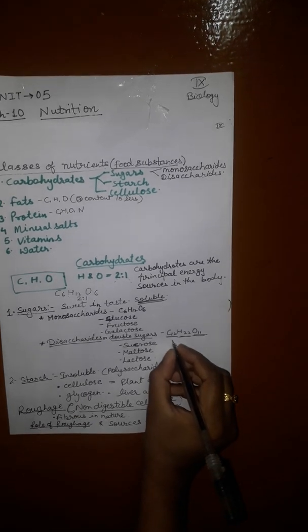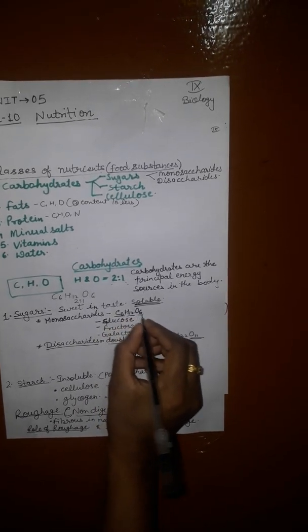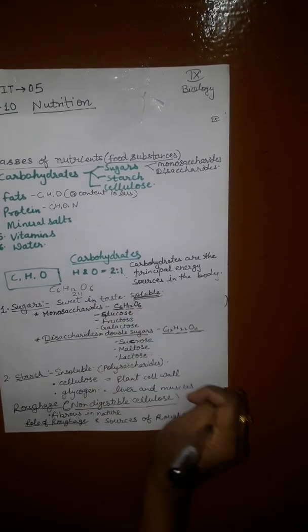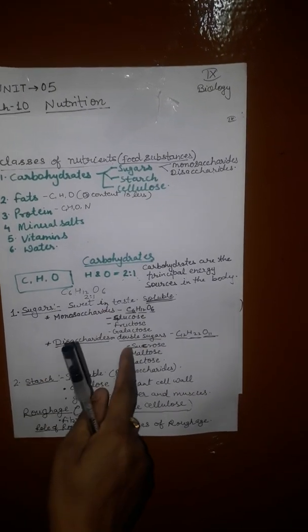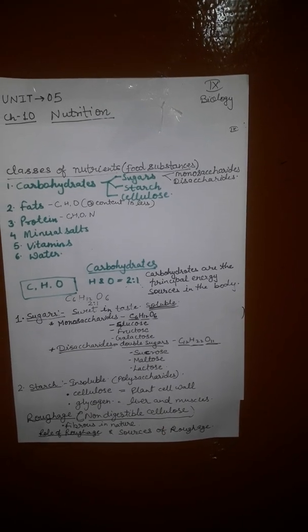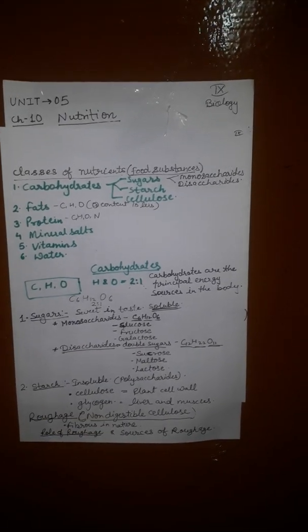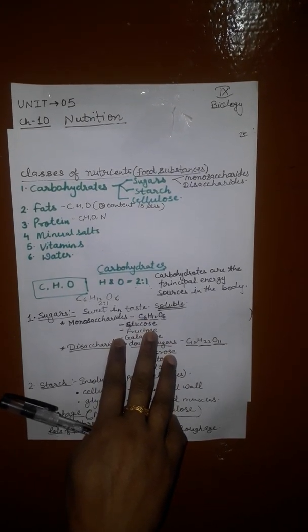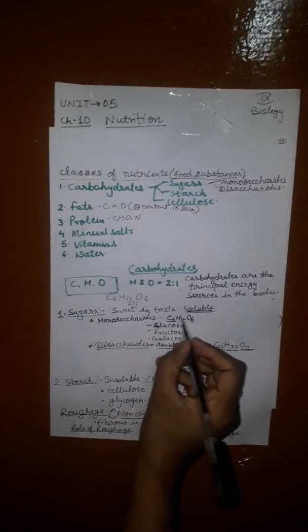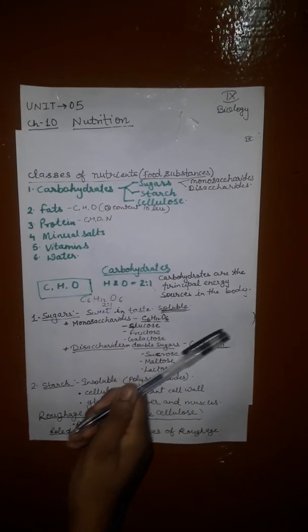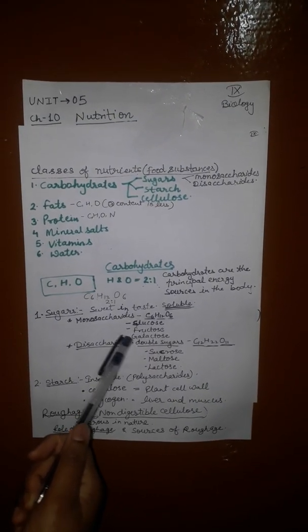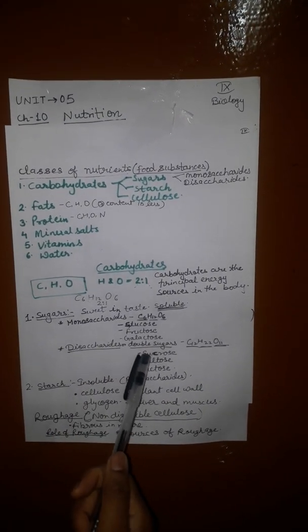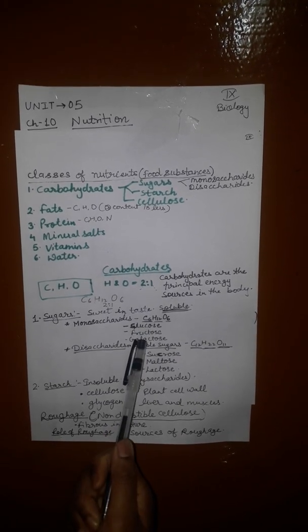C12H22O11 is just double this formula, C6H12O6. Here only 1 sugar molecule is present, here 2 sugar molecules are present. So it is named mono, mono means 1 saccharide sugar molecule. Disaccharides: di means 2, saccharide means sugar, so 2 molecules of sugar or double sugars are present. Monosaccharides have the general chemical formula C6H12O6. As you know, these need no digestion and are straight away absorbed into the body. 3 types of such simple sugars are glucose, fructose and galactose.